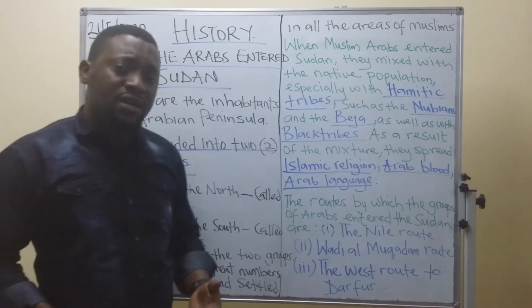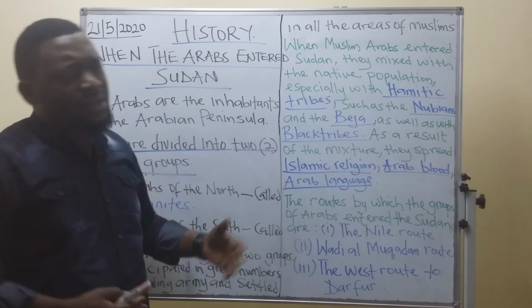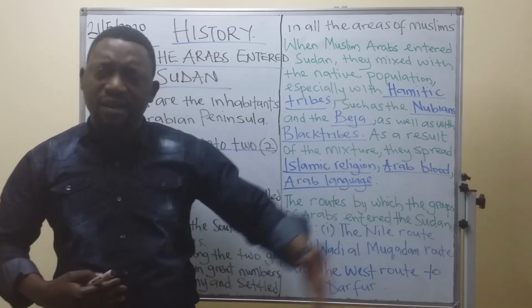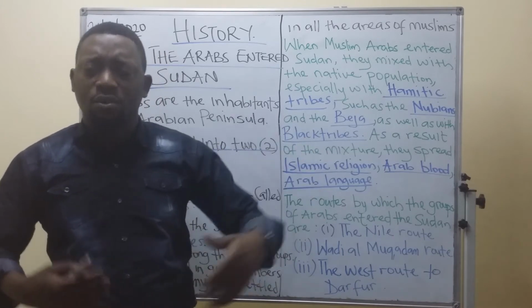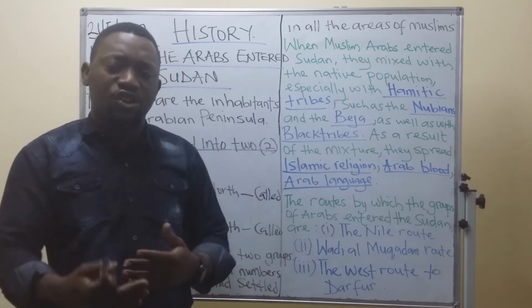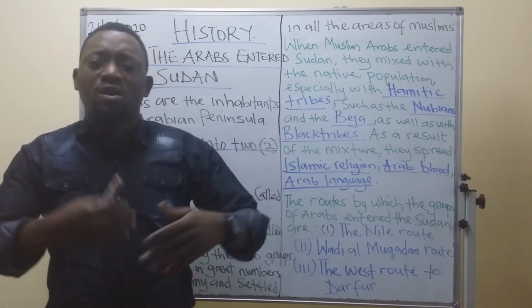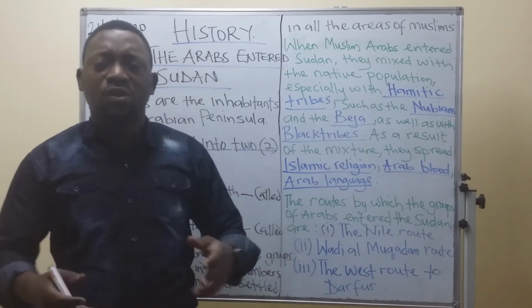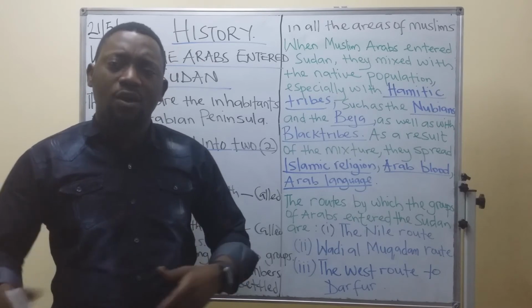The Arab blood means that when they entered Sudan, they started marrying the Sudanese, the blacks, and the blood really changed. The colors changed, and a lot of things changed when they started marrying other tribes.